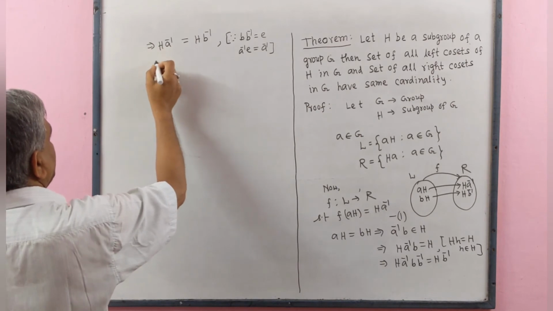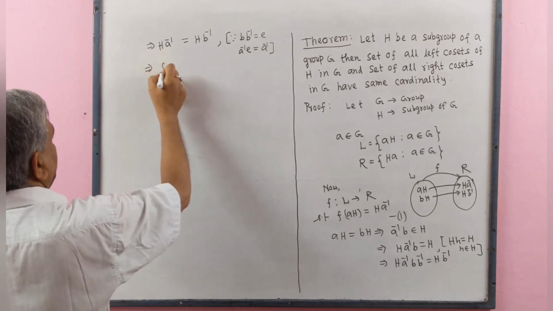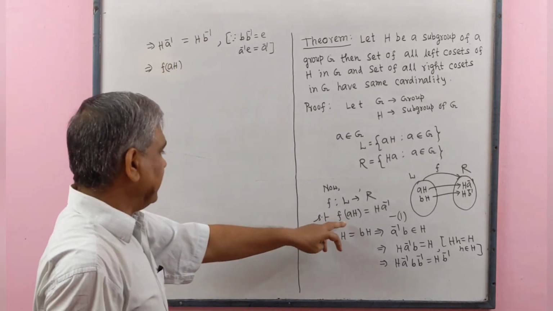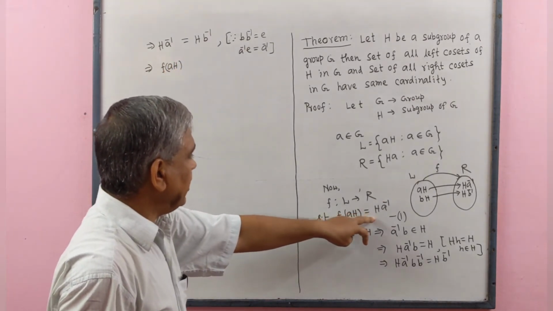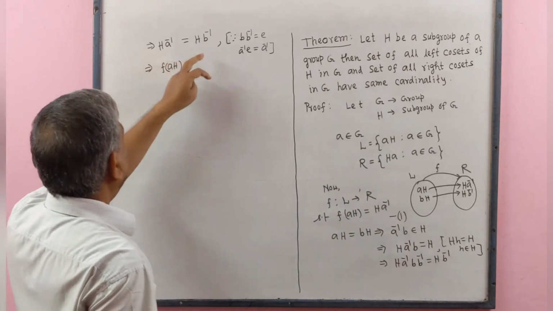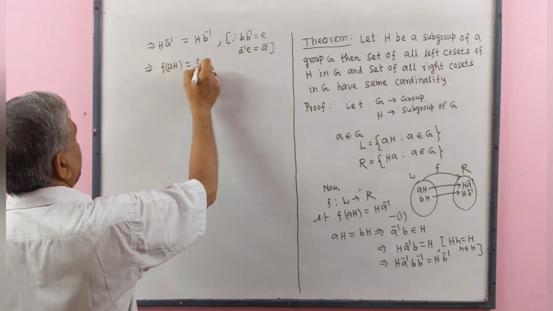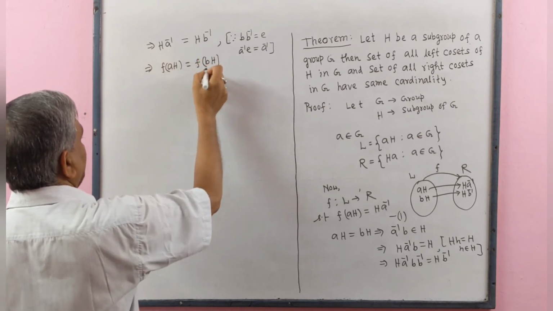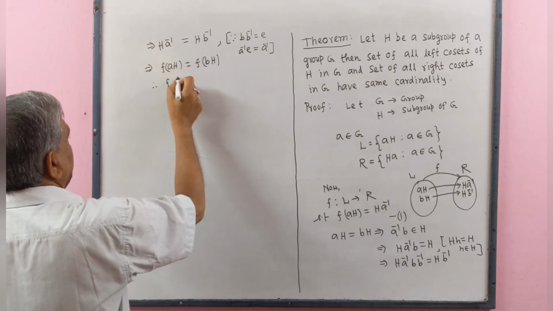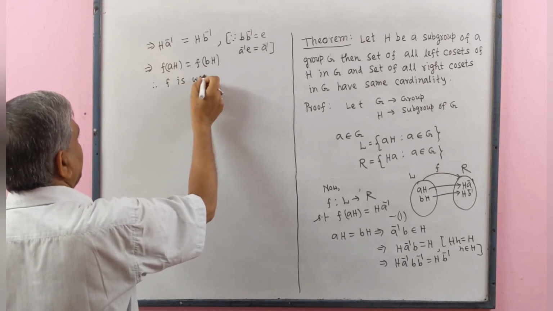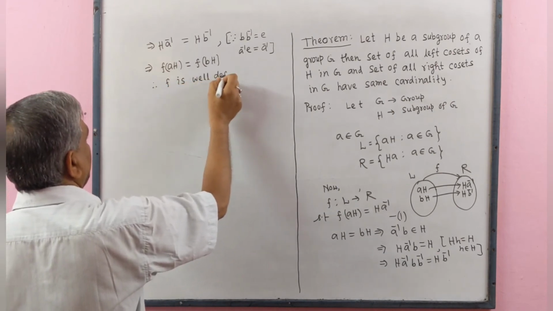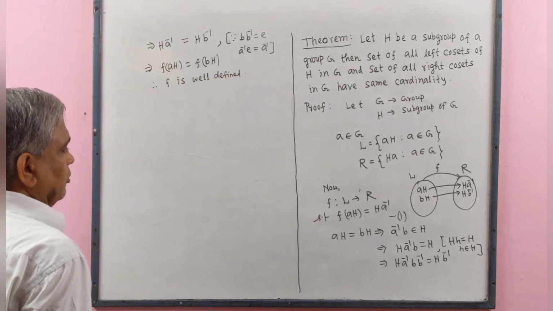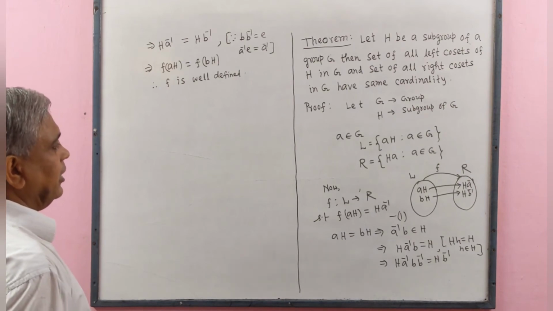And we may write this f(Ah), as we have already defined that f(Ah) equals Ha inverse, and this is equal to f(Bh). Therefore, f is well defined. Now we show that f is 1-1.